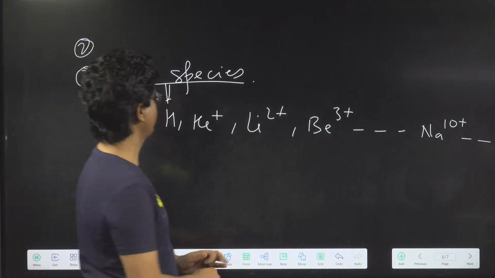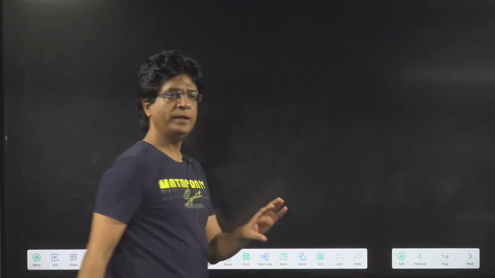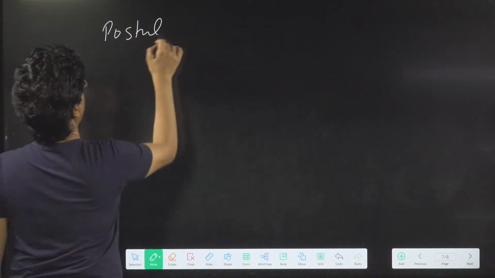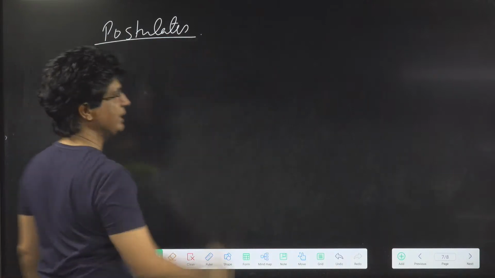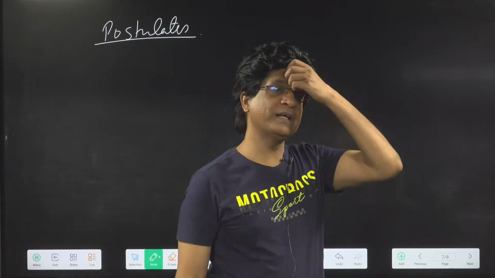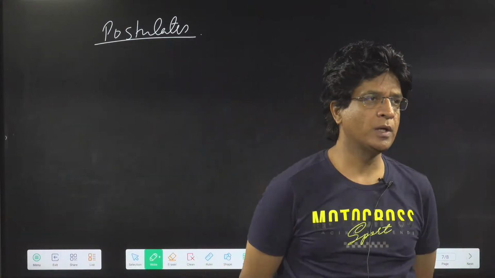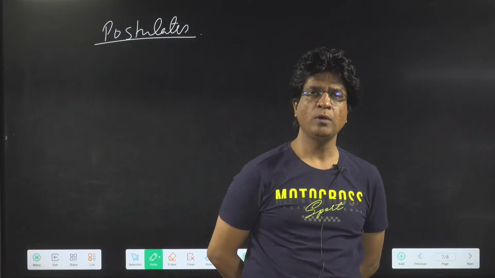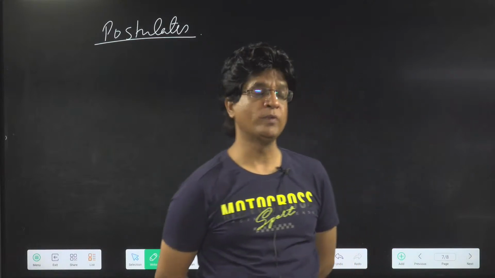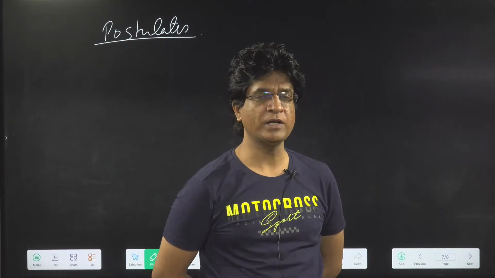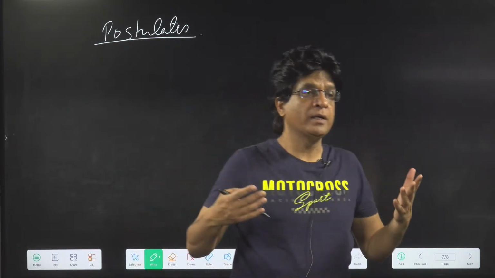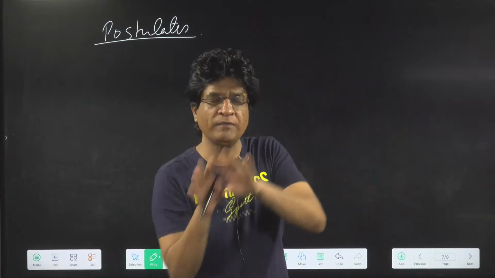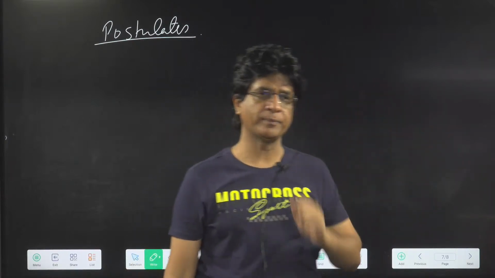Done? Okay. Now, we will be doing the postulates given by Niels Bohr. So when someone gives a postulate, bachcho, it actually means that he is not aware of the mathematical proof of that. He does not know how he will be able to prove it. So he's not having a solid background. He's assuming that. He's saying that if we assume what I'm saying is right, you will find all the answers of hydrogen spectrum.